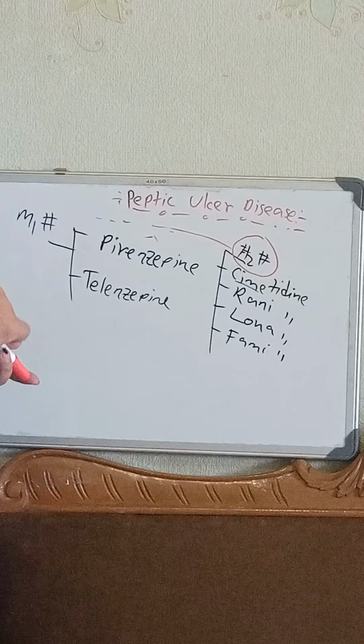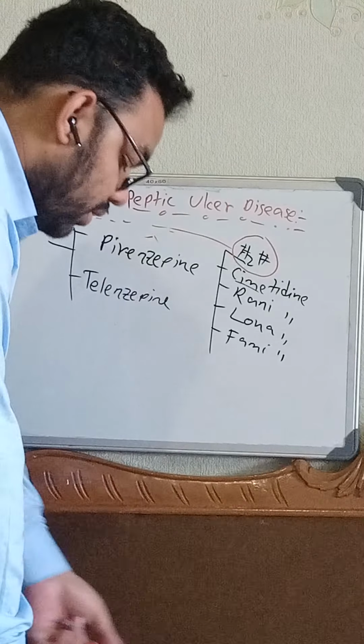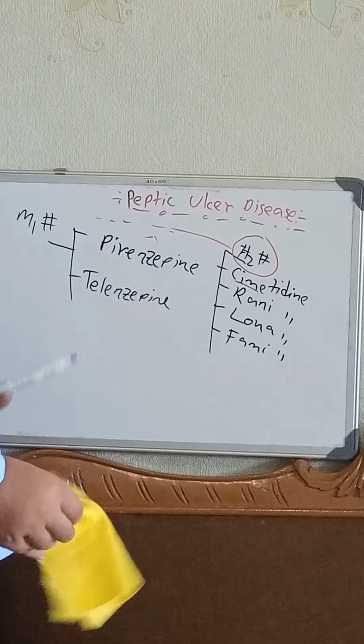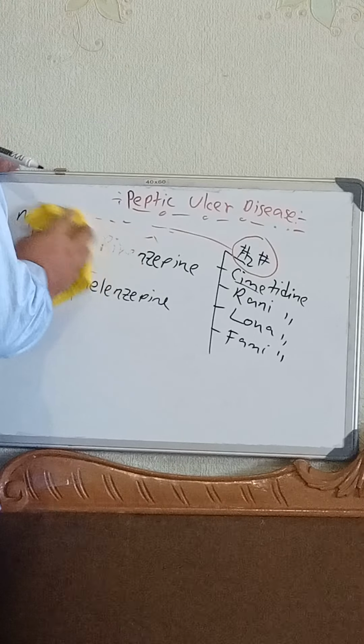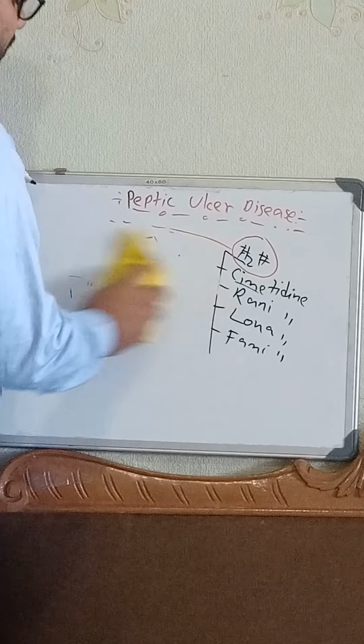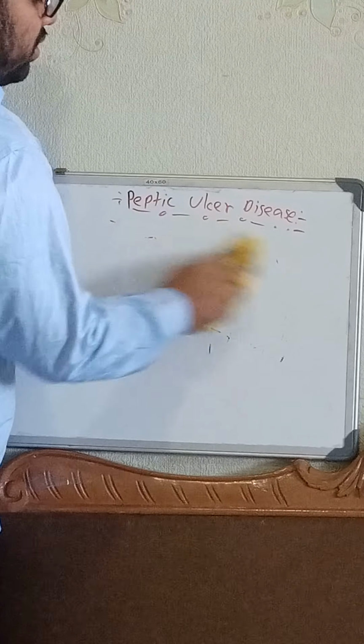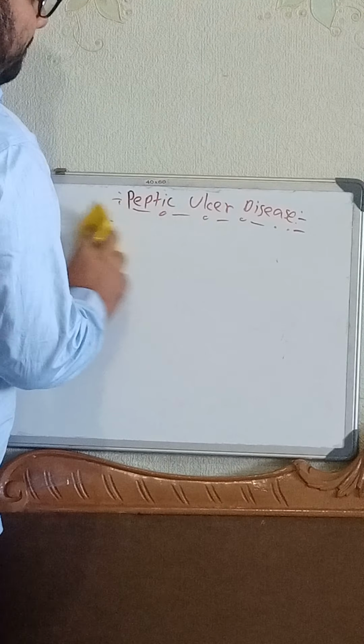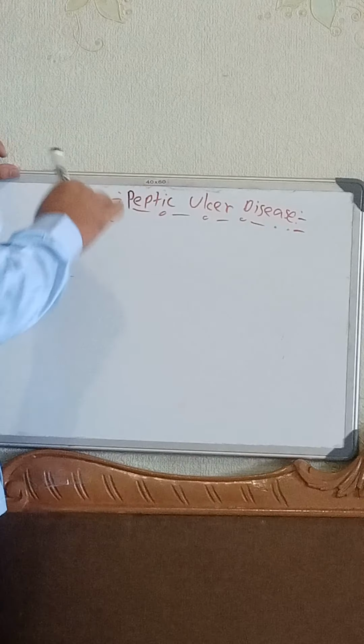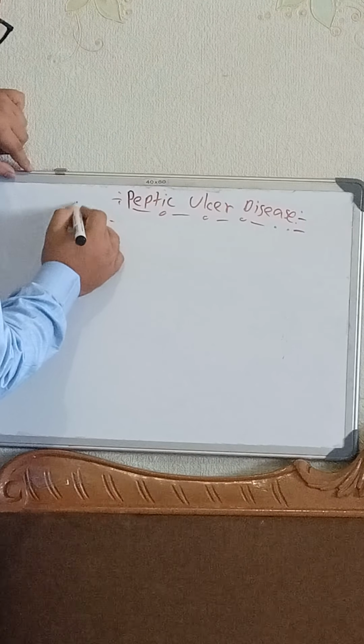Now the most important thing is that we can just block the proton pump. It's the drug of choice, so I'll highlight it.